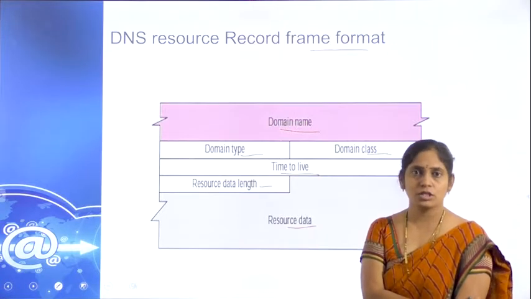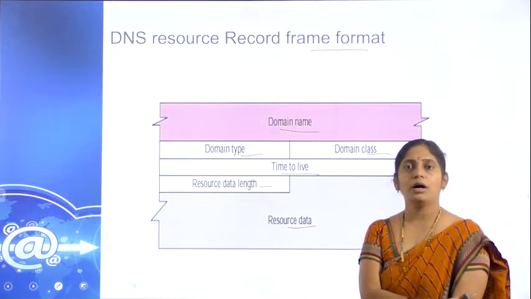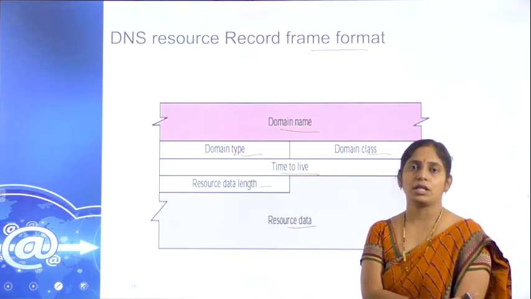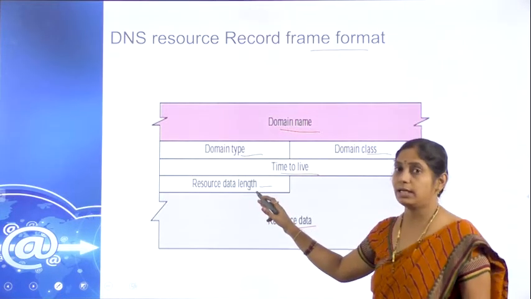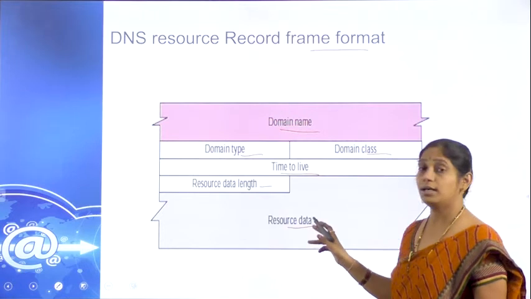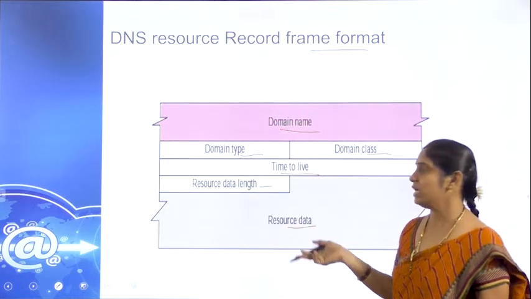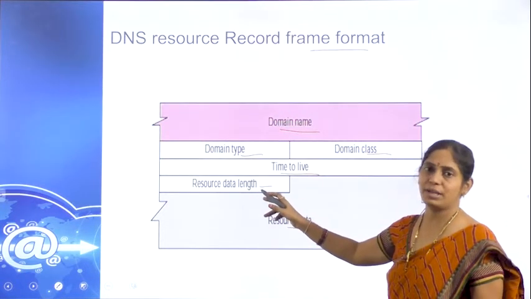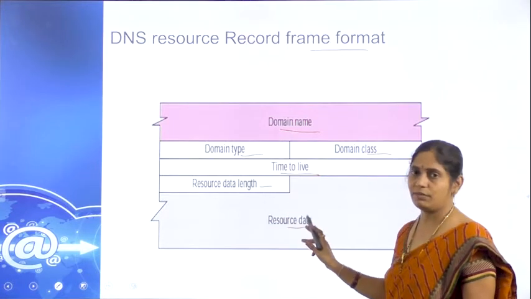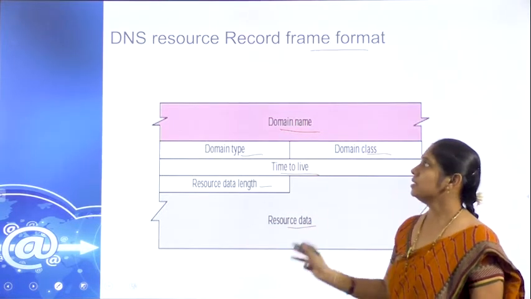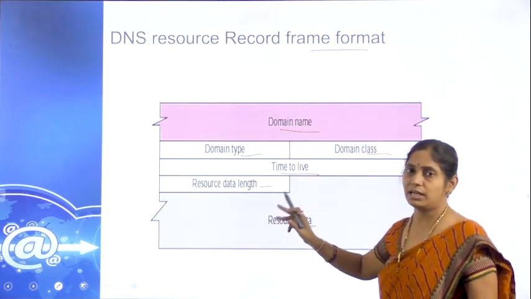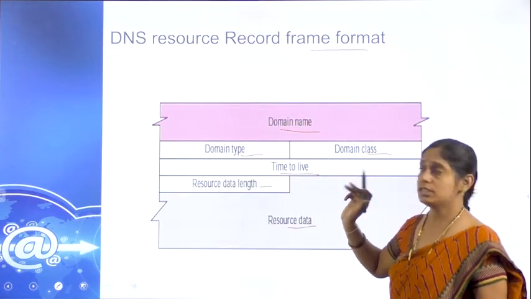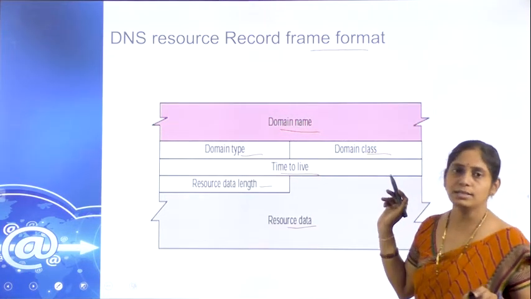Is it 1 page, 10 pages, or 5 pages of data? Here the data length represents that, and here we mention the data. If you have 5 pages, the length is considered as 5 pages, so the 5 pages of content will be displayed. Likewise, the resource record maintains the data in it. This is the frame format of DNS resource records.